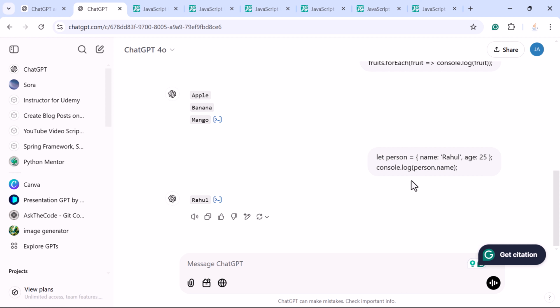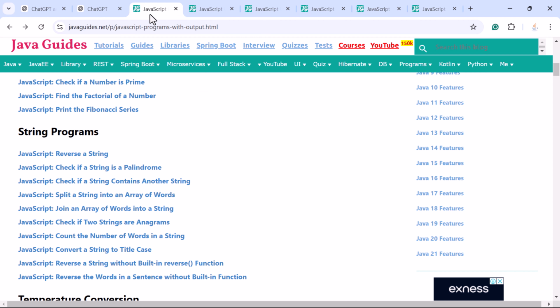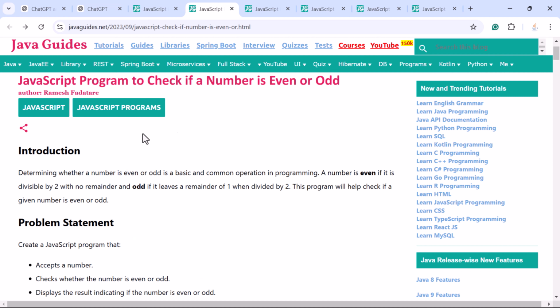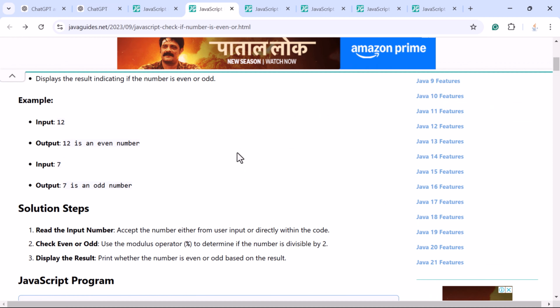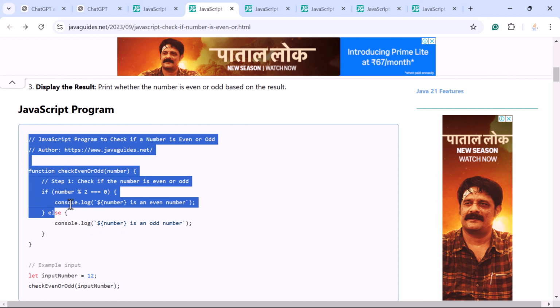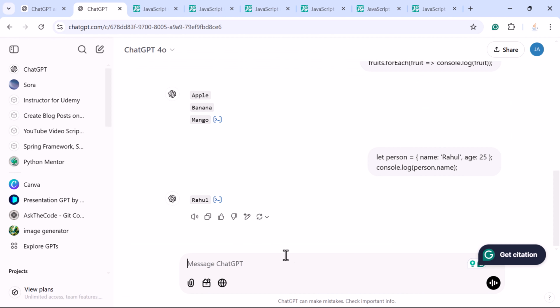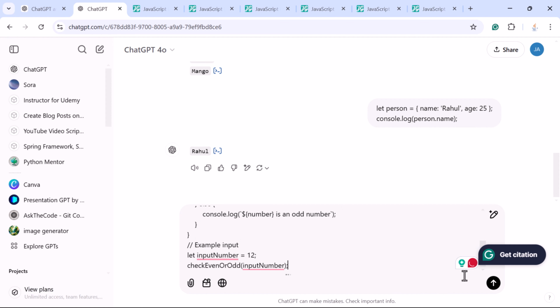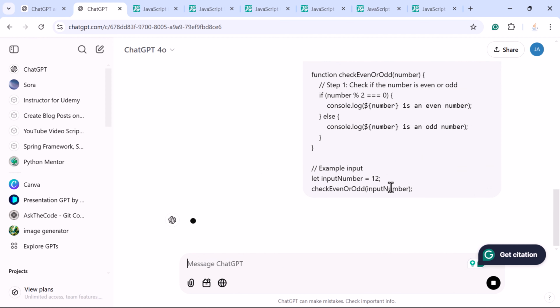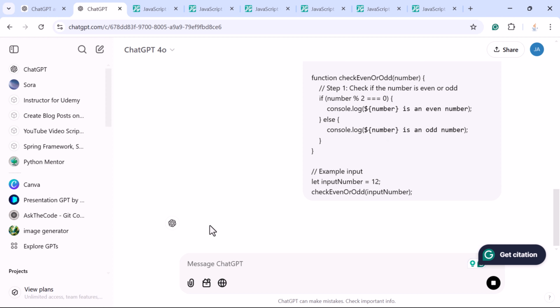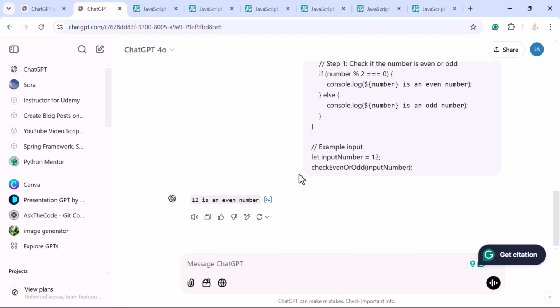Okay, next let us see how to run the JavaScript programs. So here is a JavaScript program to check if a number is even or odd. So I'm going to copy this JavaScript program, and here I'm going to paste it as a prompt in ChatGPT, and I'm going to submit this prompt. Let us see how ChatGPT will respond. You can see ChatGPT is analyzing the code and it responded that 12 is an even number. So this is the correct output.